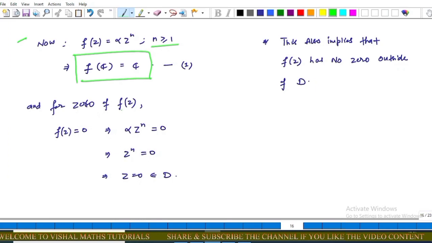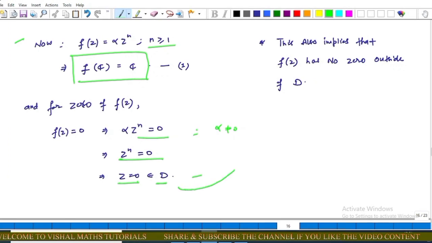and for zeros of f(z), that is f(z) equal to 0, this implies that alpha times z to the power n is equal to 0. As alpha is not equal to 0, this implies that z to the power n is equal to 0, and this implies that z is equal to 0. This 0 belongs to D according to the definition of D as defined in the given question. This implies that f(z) has no zero outside of D.